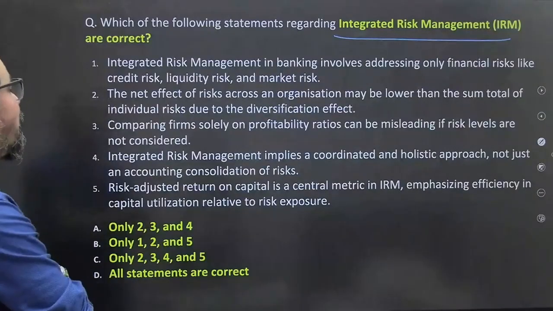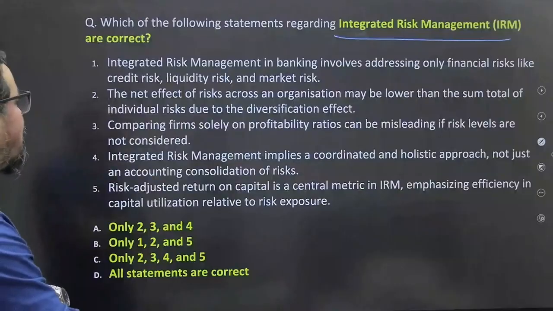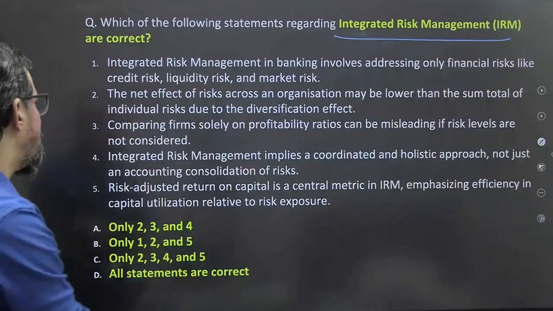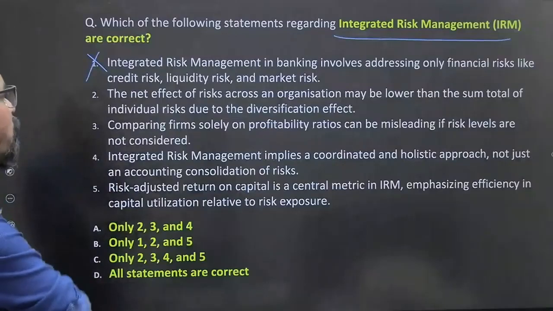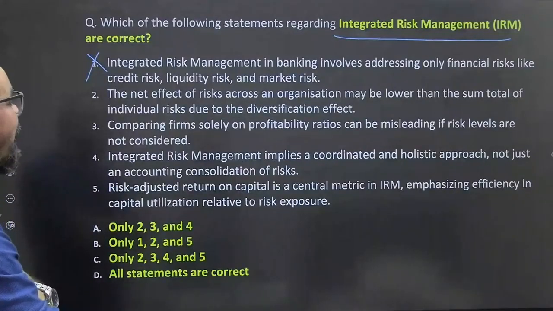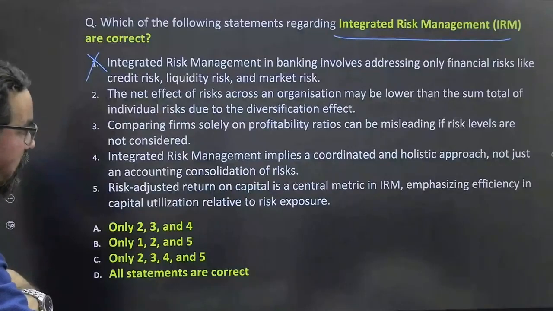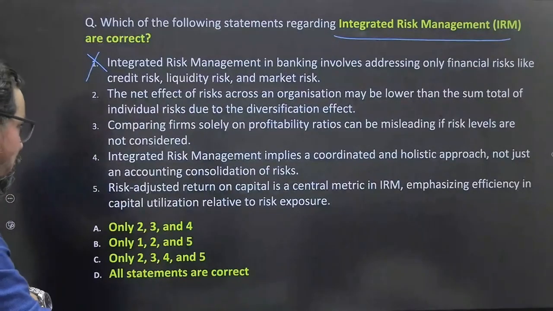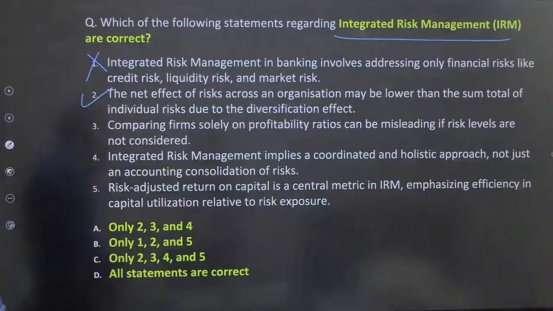So integrated risk management in banking involves addressing only financial risk like credit. It also includes the operational risk. Okay, this is wrong. It also covers non-financial risk. The net effect of the risk across an organization may be lower than the sum total of individual risks due to the diversification effect. 100% it can be. There is no issue with this one.